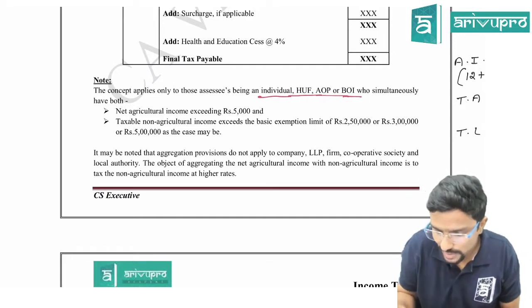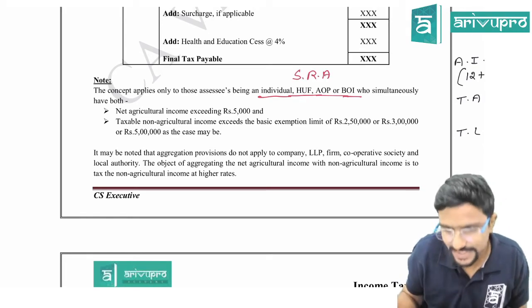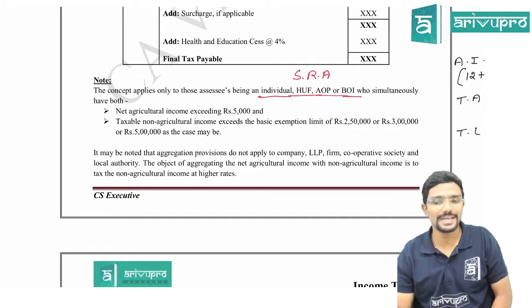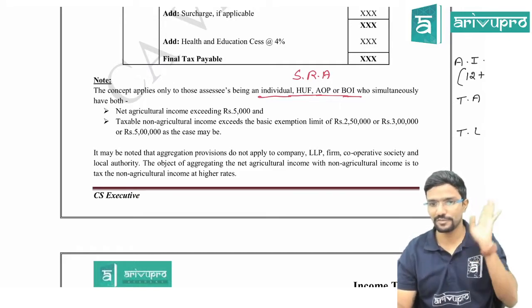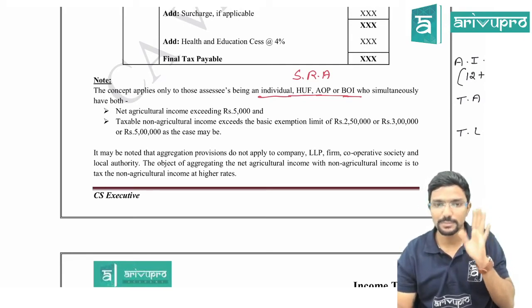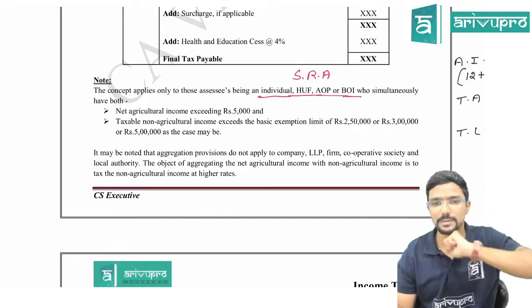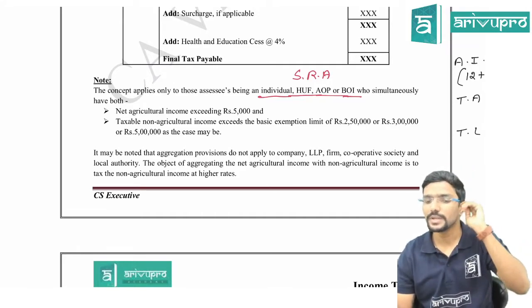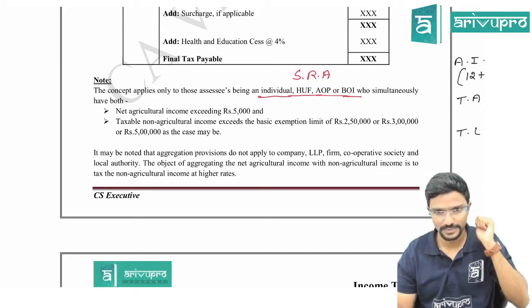Can I call them slab rate assessees, so that it is easy for you to remember? Slab rate assessees, but artificial juridical person is not covered here. Be careful with that. That means for them this concept is not applicable. Only for 4 people it is applicable: Individual, HUF, AOP, BOI. Agree?